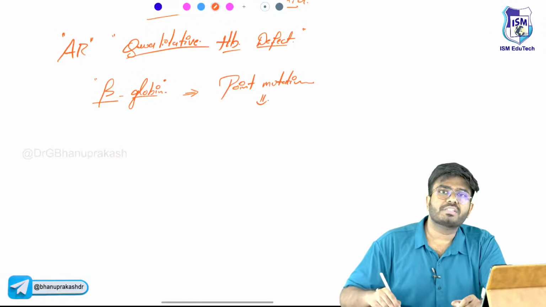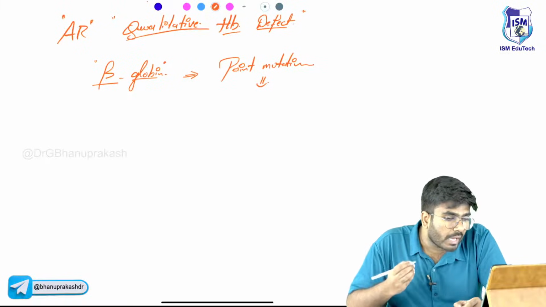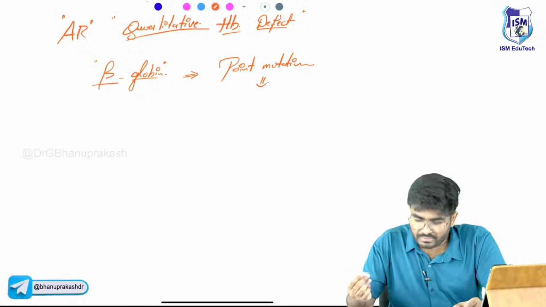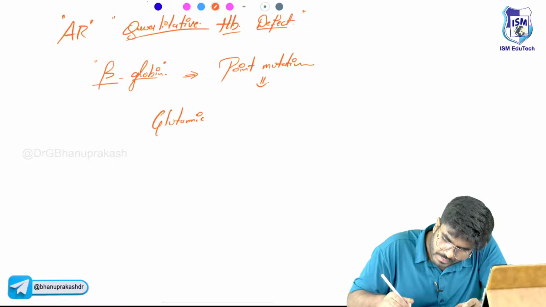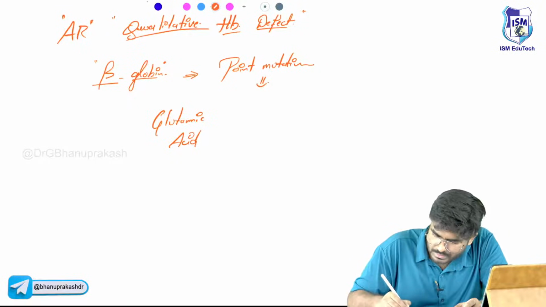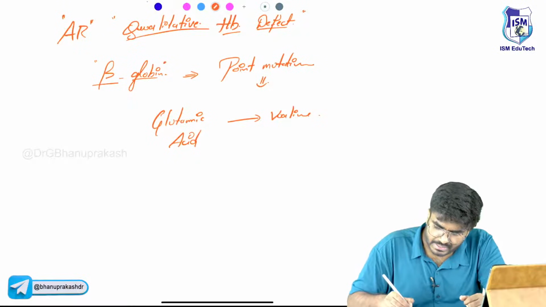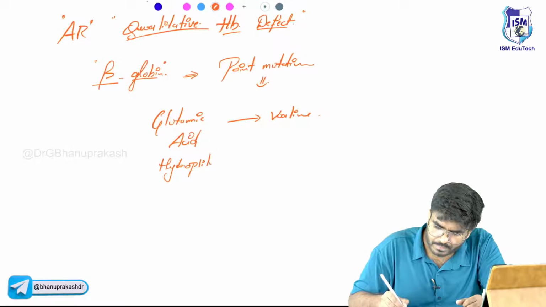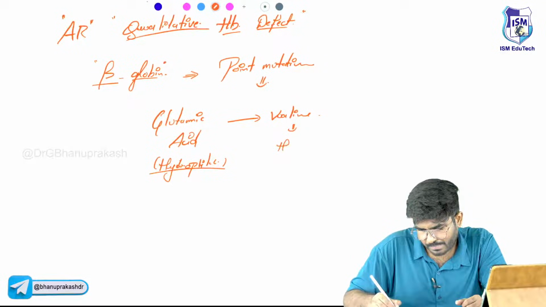What is that point mutation? The glutamic acid is replaced with valine. Glutamic acid is hydrophilic, and valine is hydrophobic.